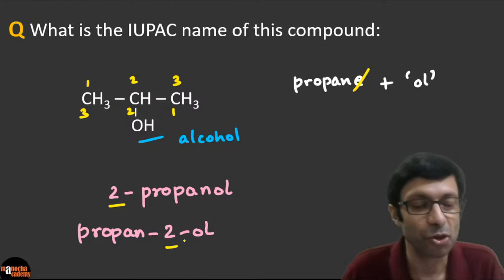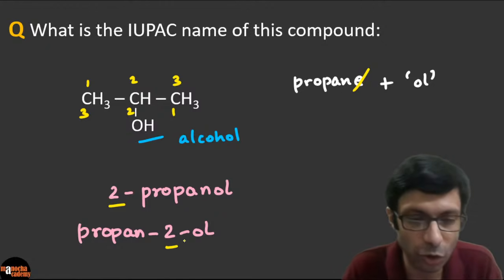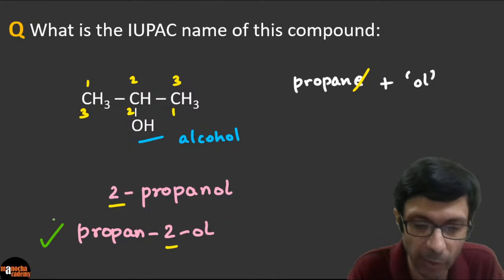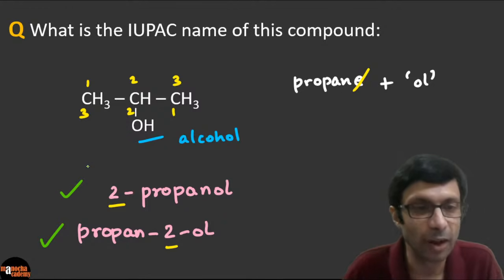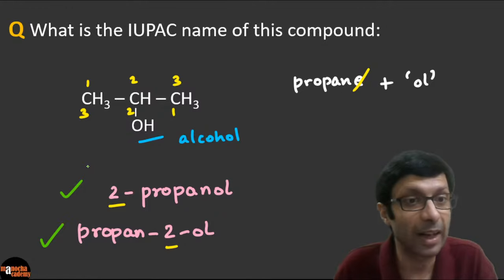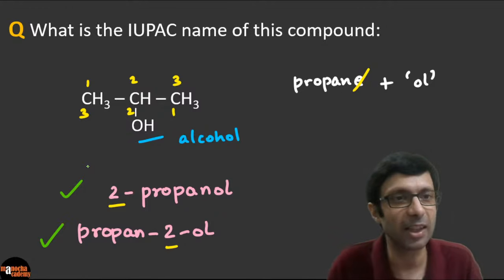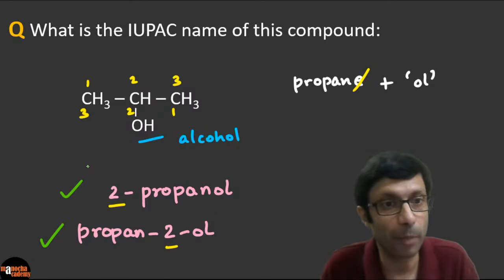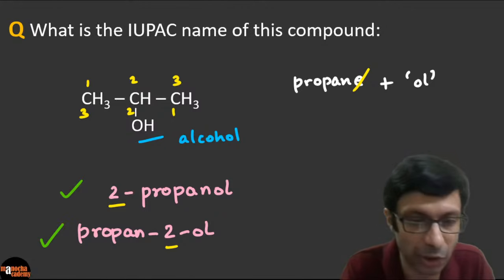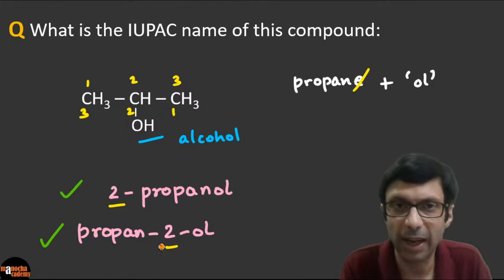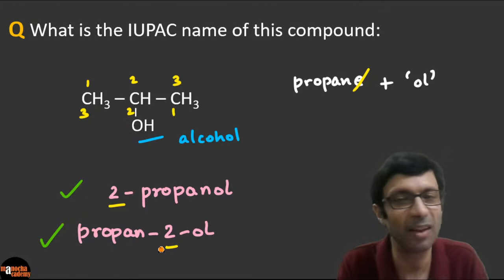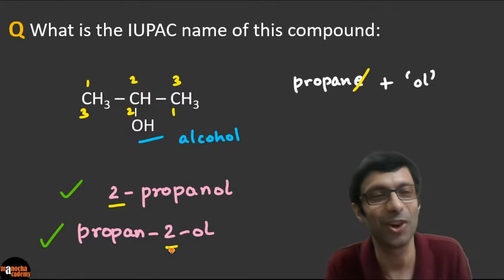All right, guys. So both are correct. Whichever one your school recommends; usually this is the recommended way, but even this is correct. Whichever is being taught in your school. Guys, some of you are forgetting the dash in the chat. You have written 2-propanol correctly, but you're forgetting this dash. So it will be marked wrong, guys. Any small mistake in IUPAC naming, they'll mark it wrong. It's like writing your name wrong.